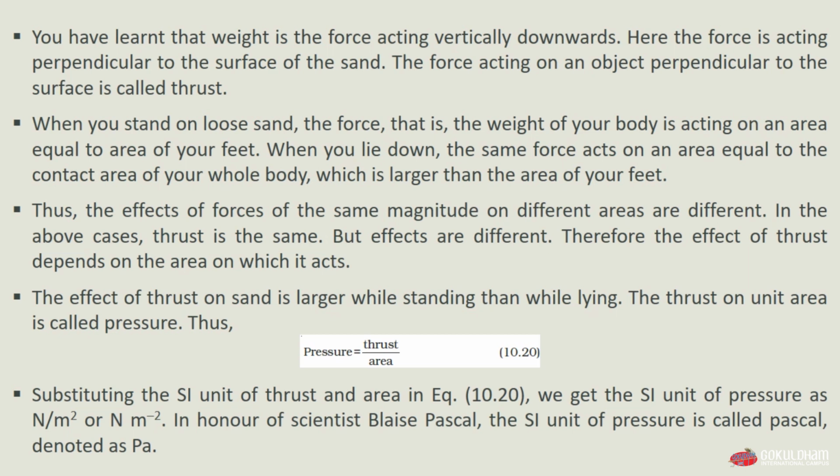The effect of thrust on sand is larger while standing than while lying, and the thrust on unit area is called pressure, and thus pressure is equal to thrust divided by area, which is our equation 10.20. Substituting the SI unit of thrust and area in equation 10.20, we get the SI unit of pressure as Newton per meter square or Newton per meter square. In honor of scientist Blaise Pascal, the SI unit of pressure is also called Pascal, and it is denoted as PA.